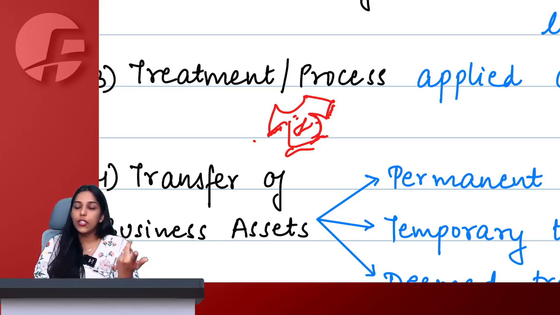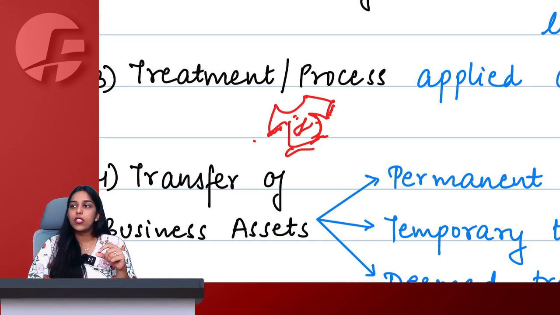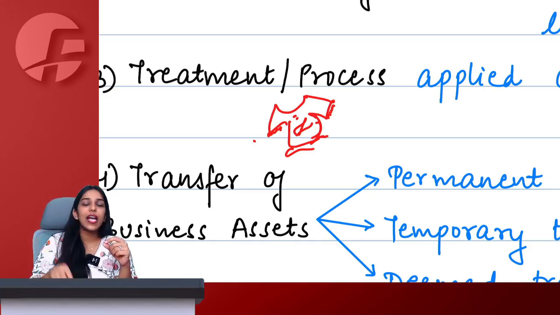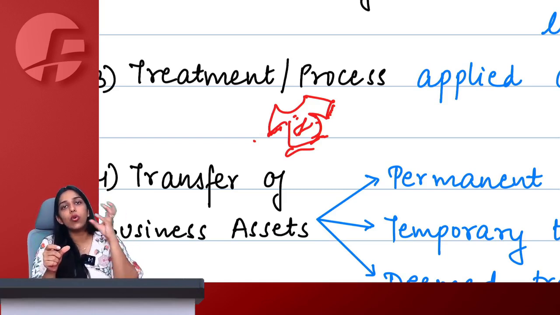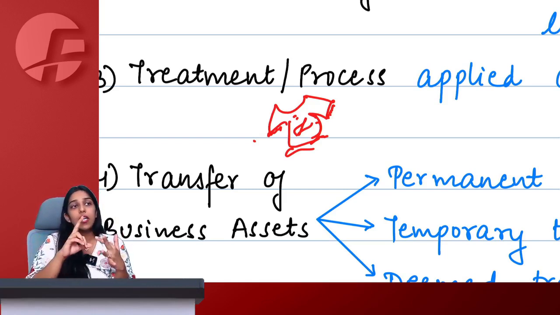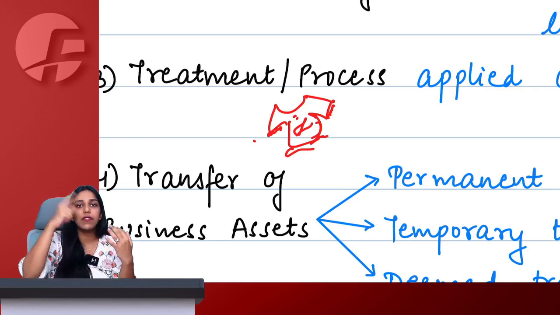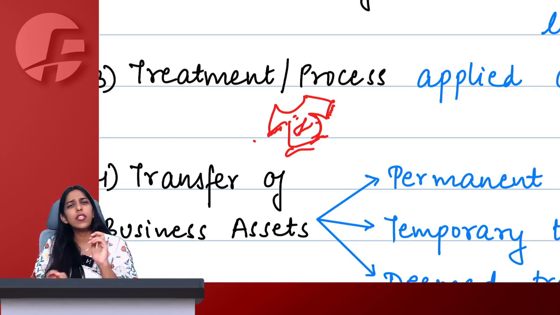Now you might argue that ma'am, this is not pure service, because while working on your t-shirt, I also attached some accessories, some buttons, other things. So can we consider it as supply of goods also? Because to provide you the service of decorating the t-shirt, I had to use my own goods. So will it now become supply of goods because I have supplied buttons, accessories, hangings, etc. along with the service? The answer here is no.